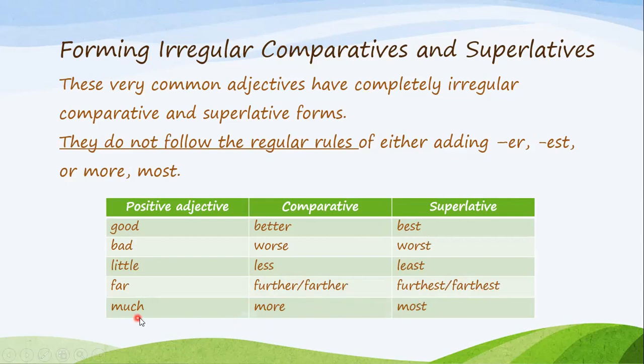All right. And then much becomes more in the comparative. I like it more than anything else, or I like it the most. I don't say mucher or muchest. So these very common adjectives have completely irregular comparative and superlative forms. They do not follow the regular rules of either adding ER, EST, or most or more. All right?